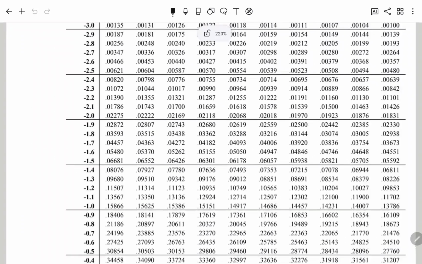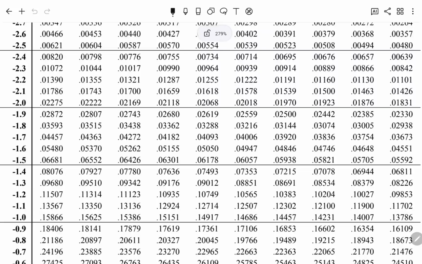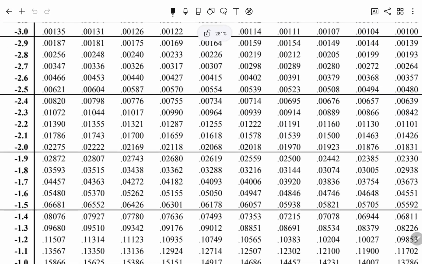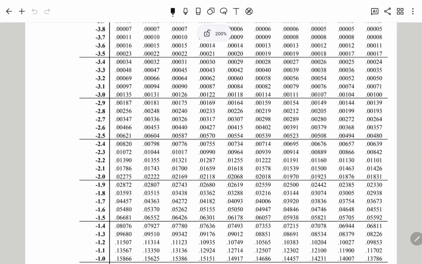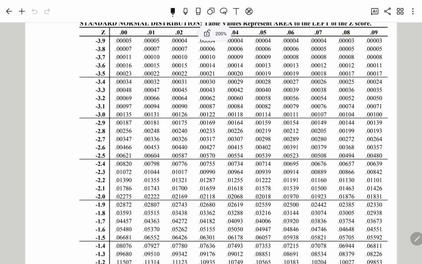So if I zoom in a little, I can see 0.05 here. Okay, and essentially 0.05 is in the middle of this. So we're talking about negative 1.6 and between 4 and 5.